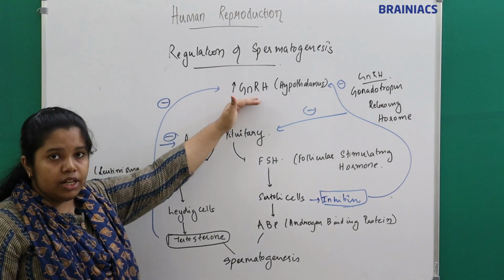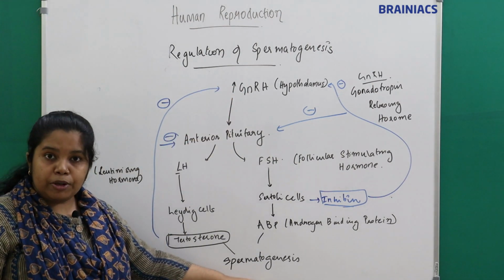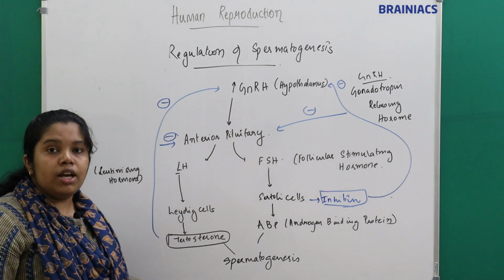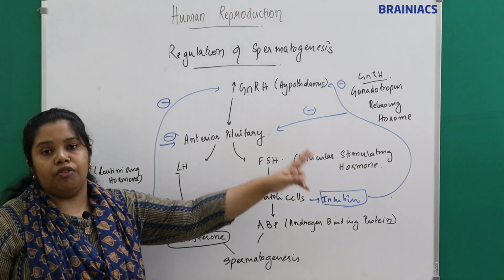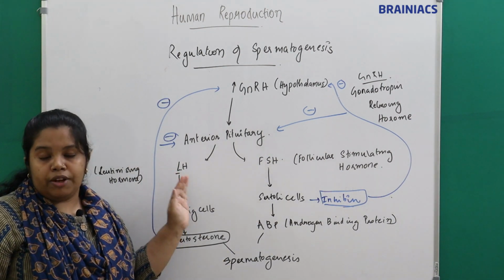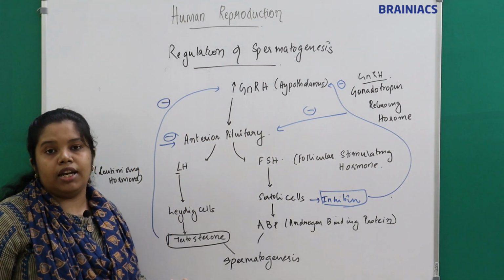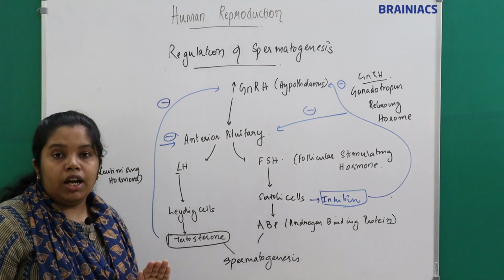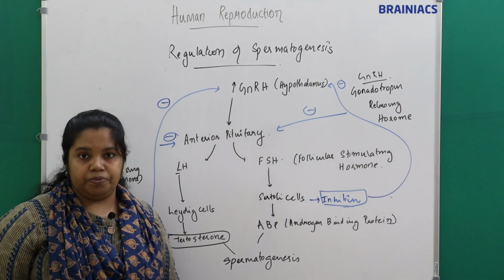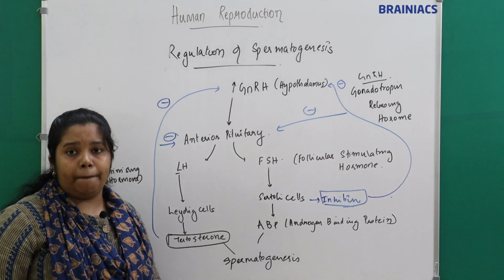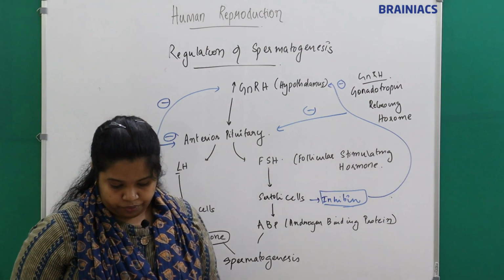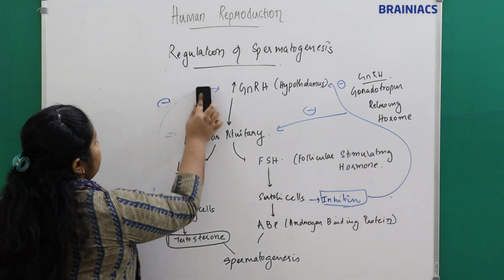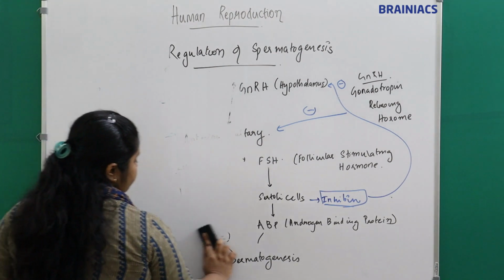So if there is an increase in GnRH, what? It will increase the spermatogenesis, right? So when sufficient spermatogenesis has occurred, or sufficient testosterone is formed, there will be a negative feedback. Negative feedback is sent to suppress the GnRH, LH and FSH secretion, so that the production of sperms is reduced, or spermatogenesis is suppressed. Understand how this is regulated? Okay. This is how the spermatogenesis is regulated.